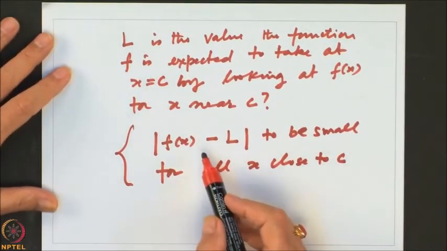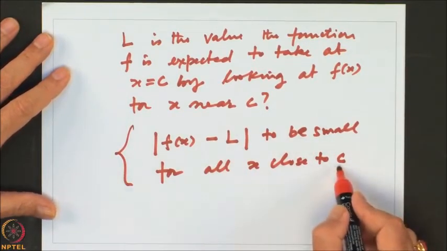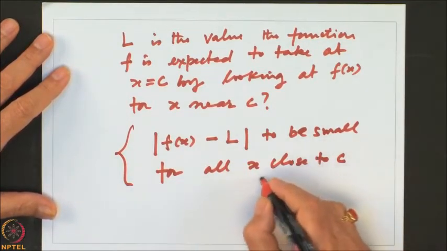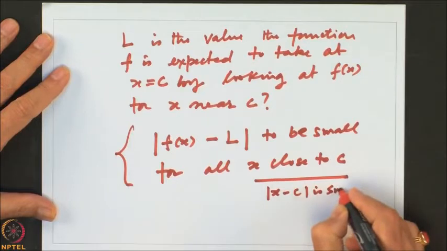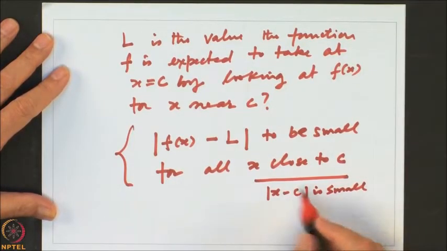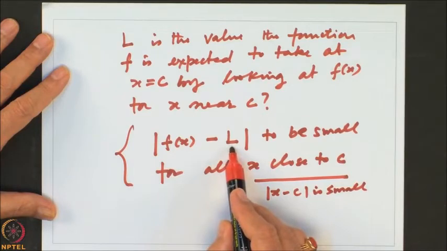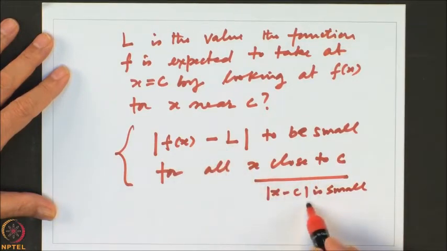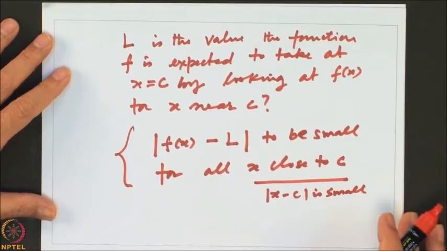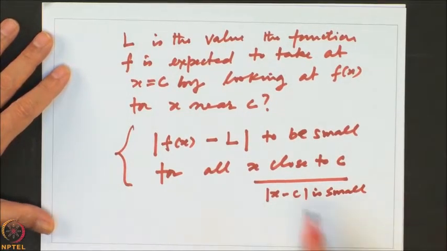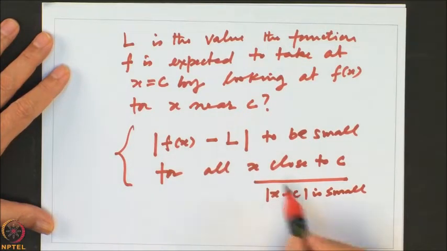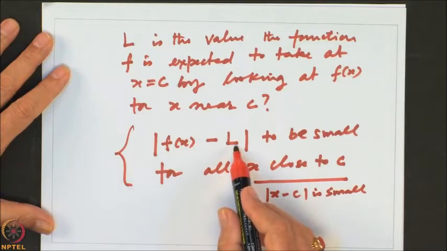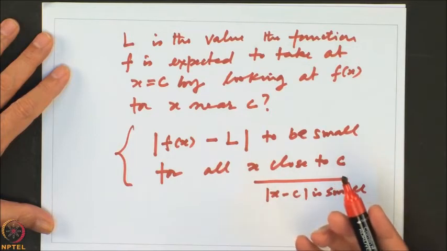We can also visualize it. x close to C means what? Let us make that also precise. x close to C is the same as saying x minus C is small. That is the distance. So, the distance between f of x and L is small for all x close to this. To make this slightly more precise, we want to say as x comes closer to C, f of x is coming closer to L. So, how close? That we will say beforehand, I want it this much close.